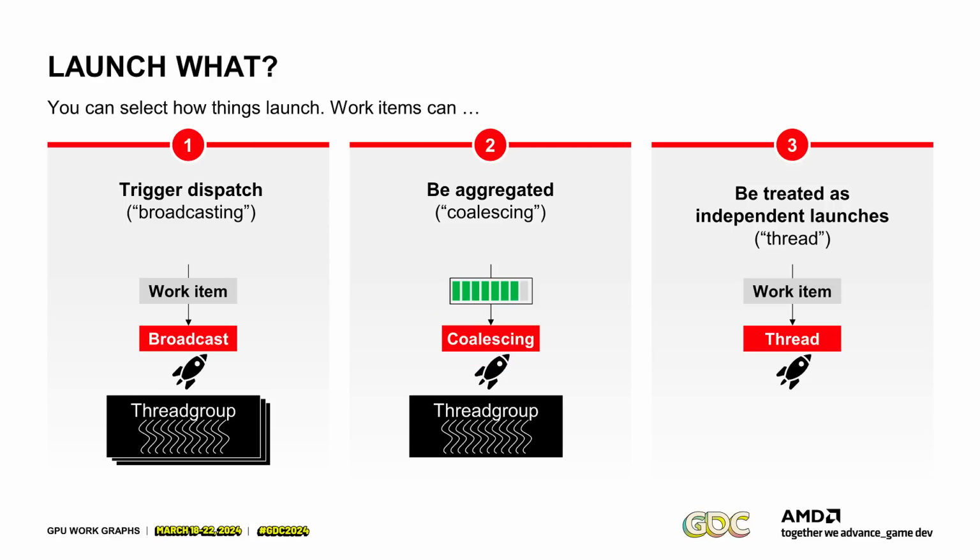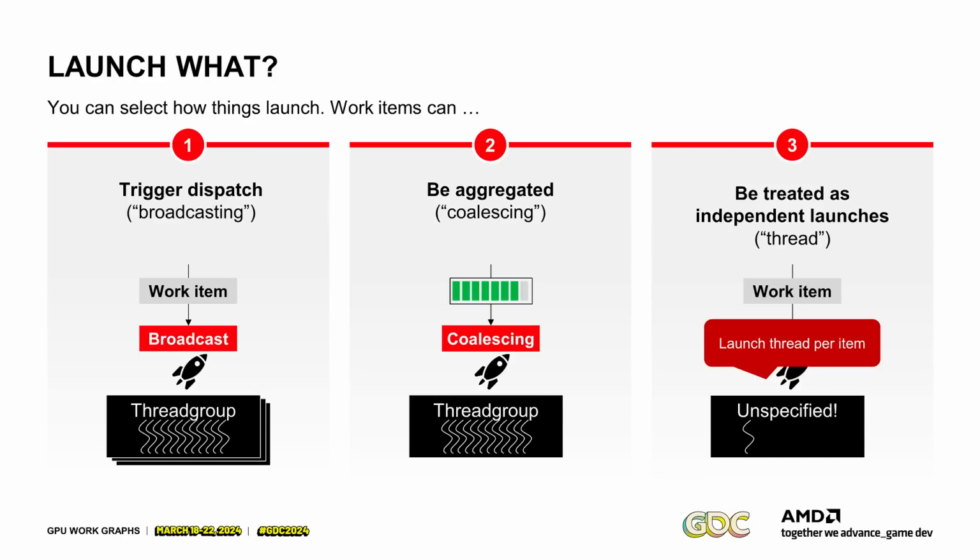And the final one is if you only care about work items and you just want to launch one thread per item, it's called thread launch mode, surprisingly. And it does an unspecified grouping of work to threads. But you can't tell anyways because every thread is independent. You just get one work item. And from the thread's point of view, it processes only its own work item. And there's a completely unspecified execution here. So this is, for example, the mode if you just want to do something like ray tracing and you only care about launching one material or something like this.